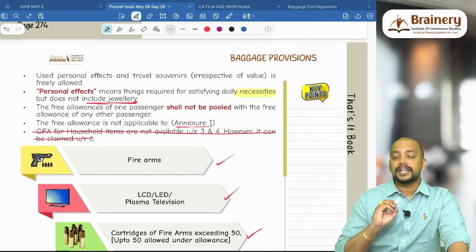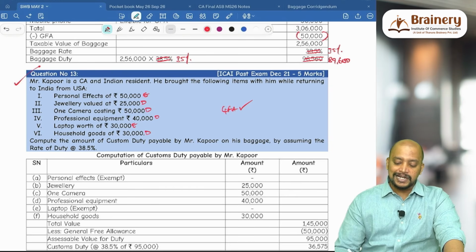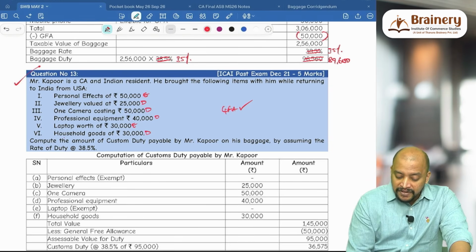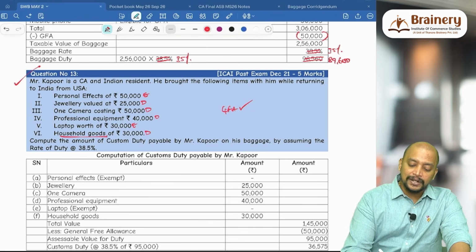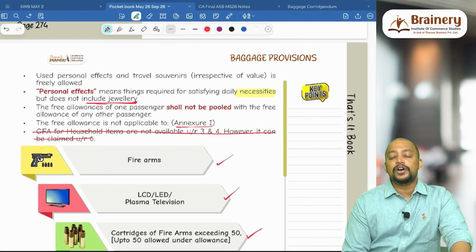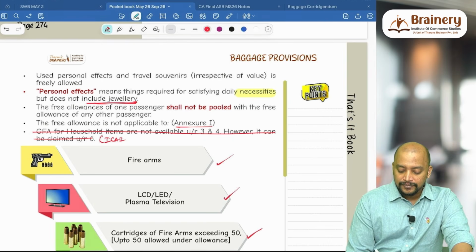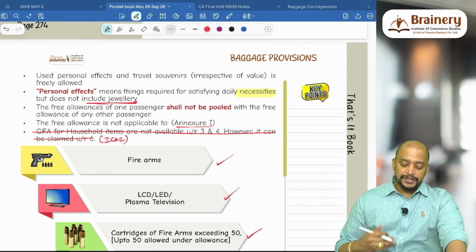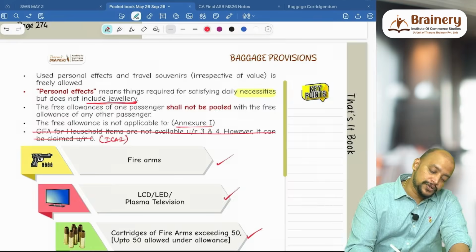This is a past exam question, and they applied general free allowance even for household goods. This particular point is for ICI, so for the CA final exam this point is not there. Which means that for general free allowance, we can claim even for household articles.